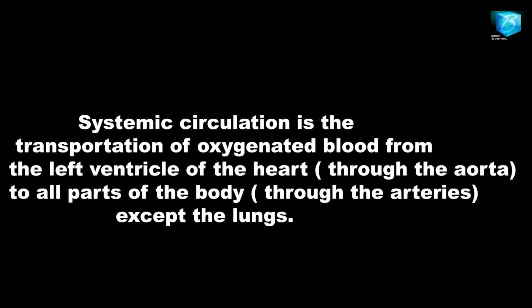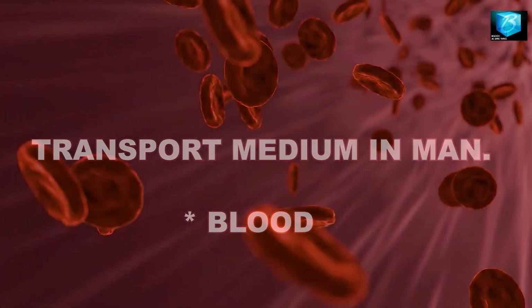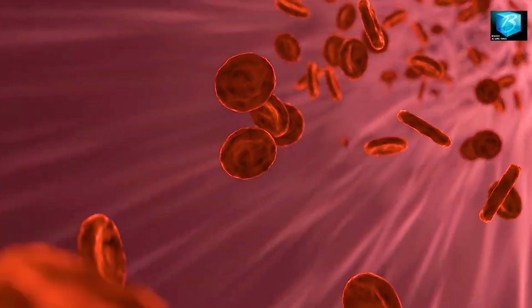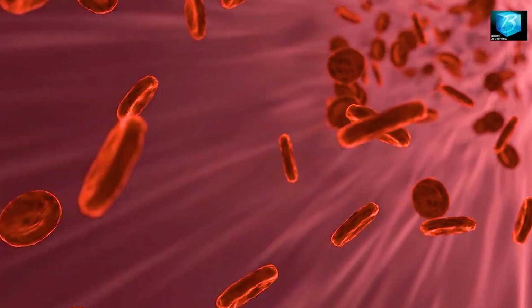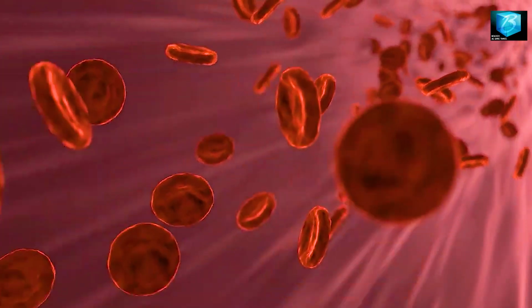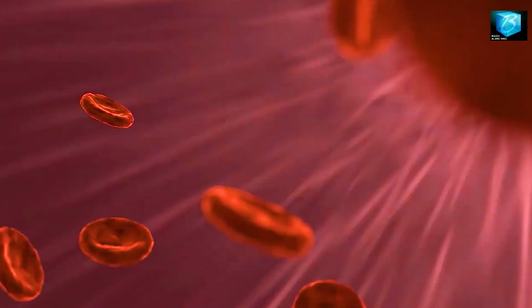Now we move on to the next phase. The next phase is the transport medium. The transport medium in man that we're going to be talking about is the blood. The blood is a tissue. Why is it a tissue? It is a tissue because it has cells that are working together to ensure that a specific function is carried out. This blood has two components.